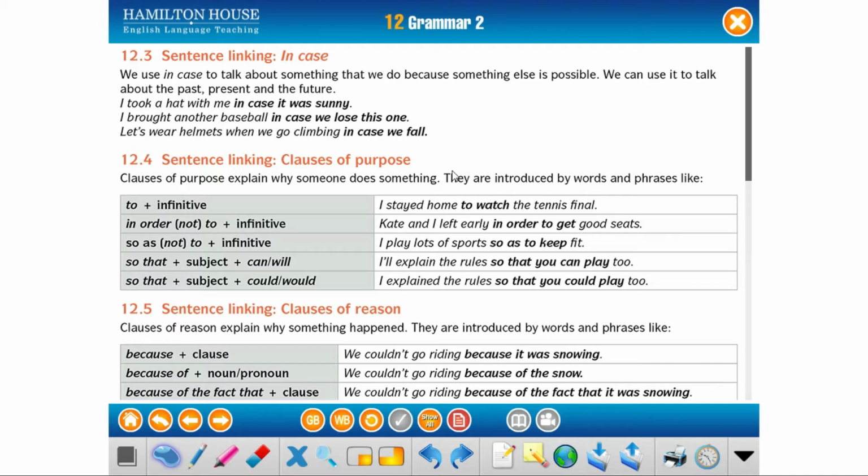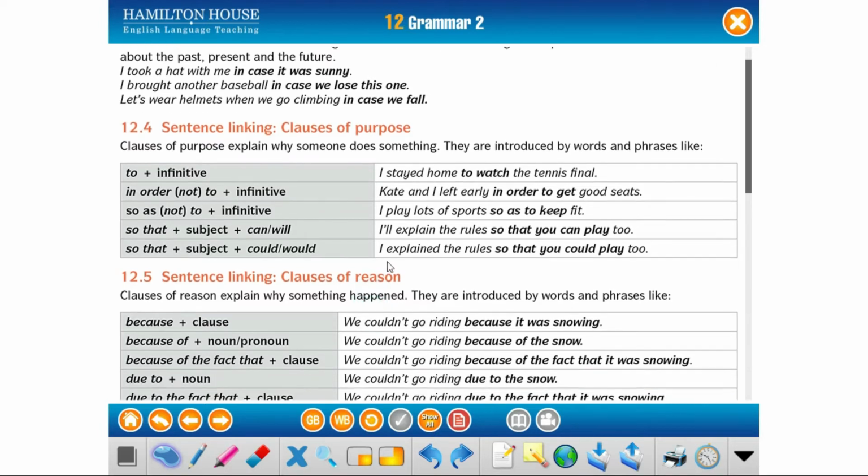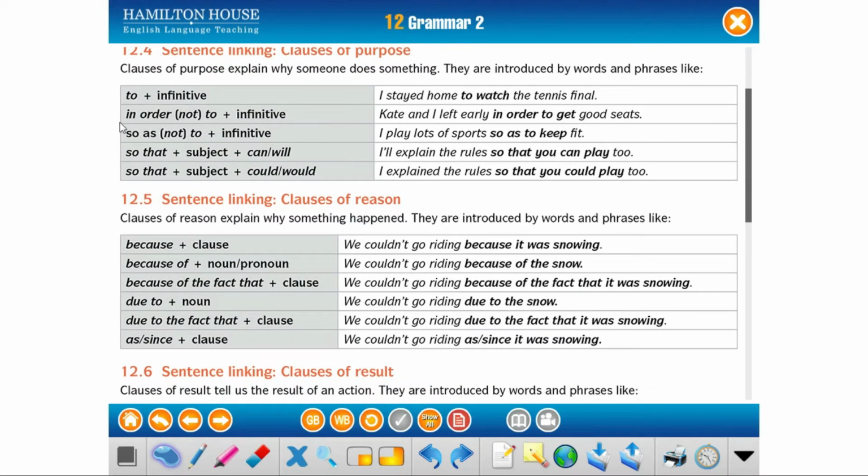Then we have the clauses of purpose. A clause of purpose explains why someone does something. We can use "to" and an infinitive verb. I stay home to watch the tennis final. Why did you stay at home? I stay at home to watch the tennis final. We're saying that we did this because of this.